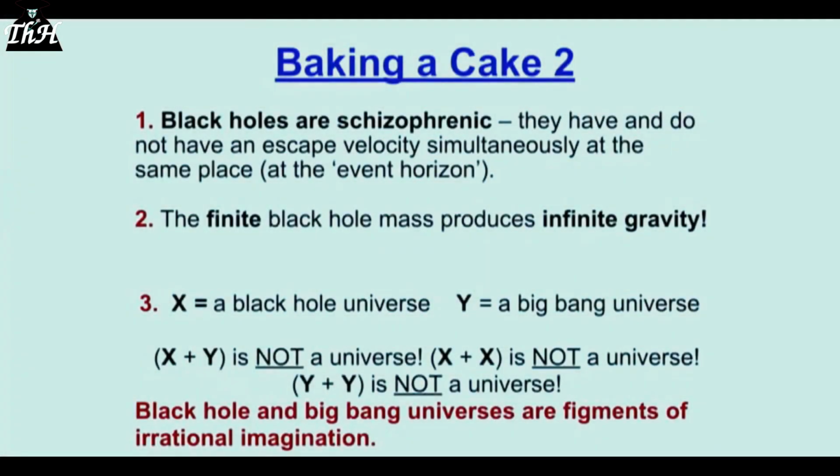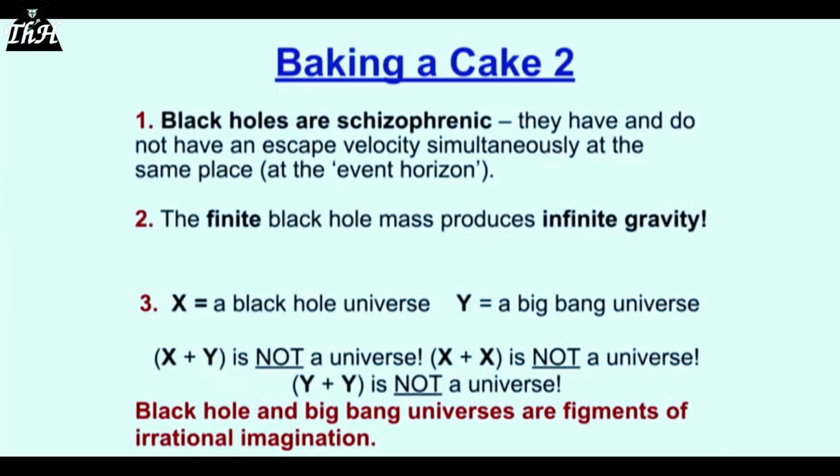Black holes have a very schizophrenic property. They have and do not have an escape velocity simultaneously at the same place. Now, no cosmologist understands what escape velocity means. I've mentioned this in detail in my previous talk, but this is a recap today. So that's a problem. Nothing has an escape velocity and no escape velocity simultaneously at the same place. But that's exactly what the black hole event horizon has. In fact, they tell us the escape speed of a black hole at the event horizon is the speed of light. That's why nothing can escape. Really? If light is traveling at the speed of light and that's the escape speed, wouldn't you expect light to escape?